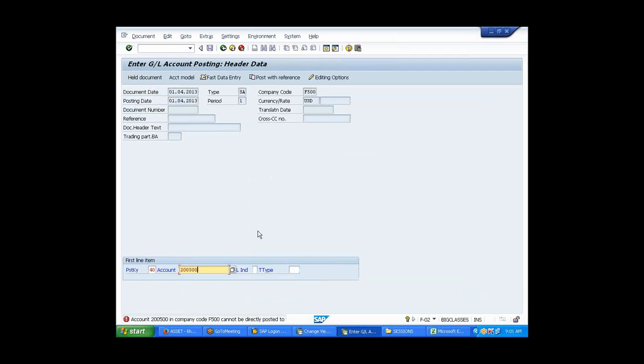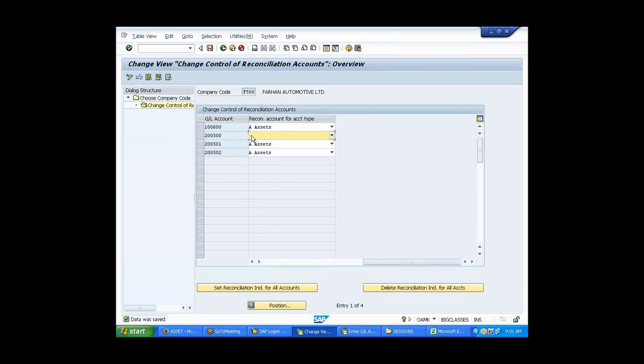Actually, you went to this set or reset recon account and you have removed it from the recon type to just a normal account, kept it plain. Can't you do that in FS00? Go there and you can directly remove it over there. No, it will not allow you to do it. We can't change after posting. No, you cannot. Once the data is posted in the master data, you cannot change anything apart from the description.